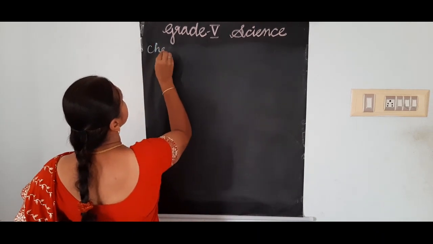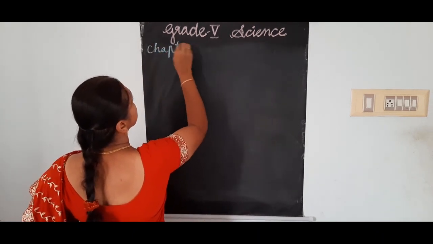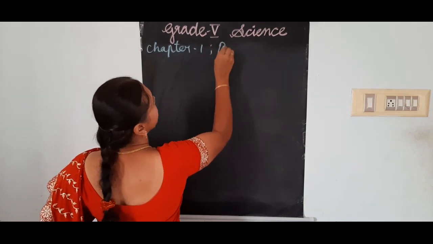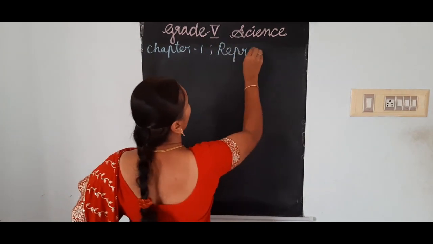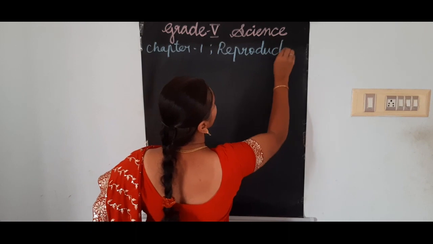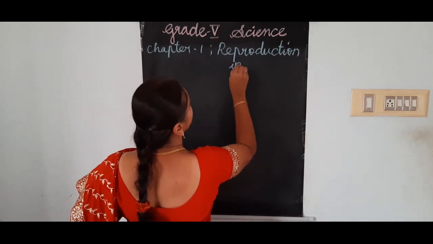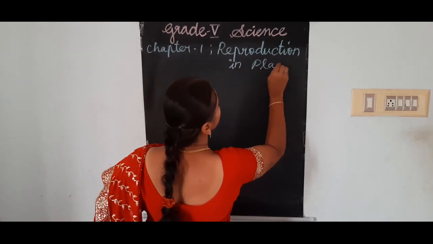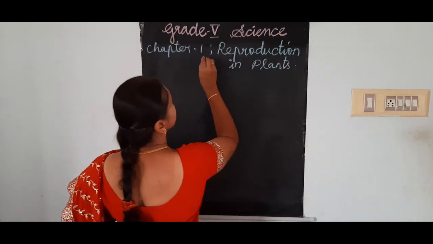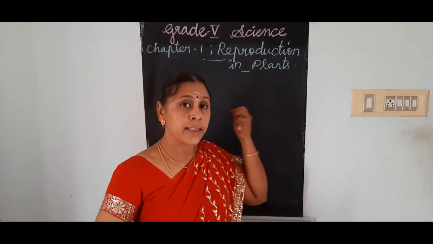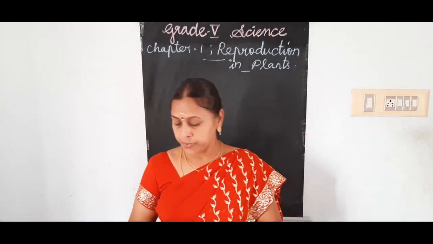Chapter 1. Reproduction. R-E-P-R-O-D-U-C-T-I-O-N. Reproduction in plants.